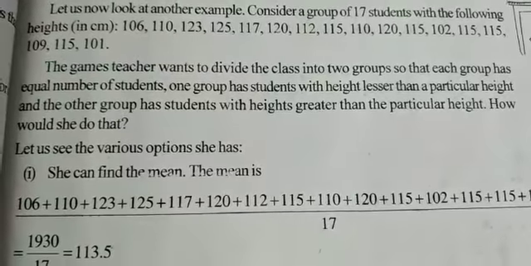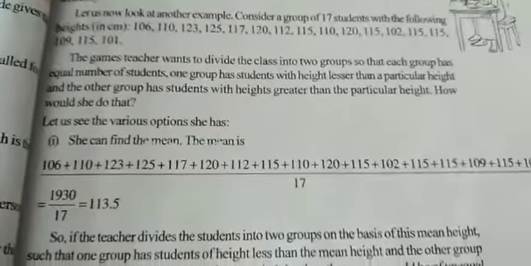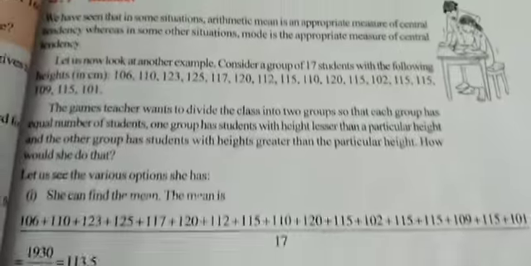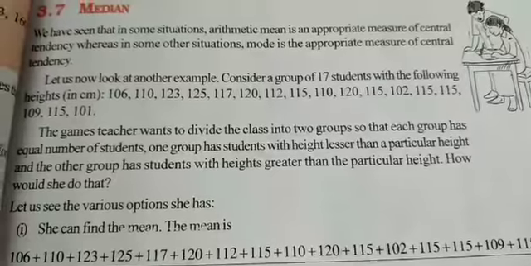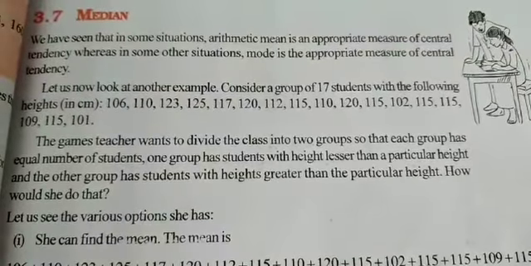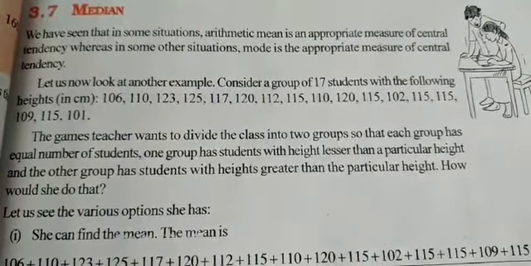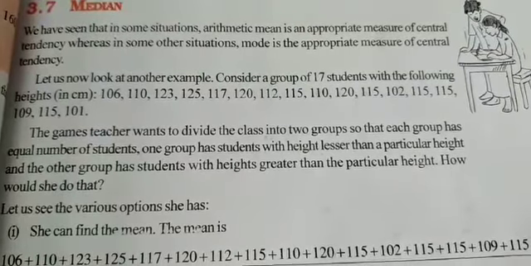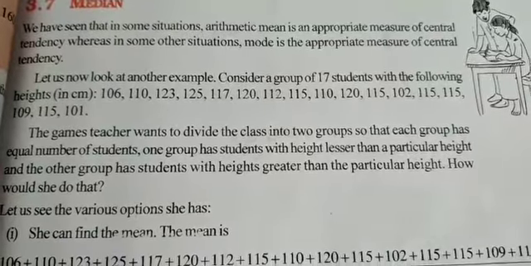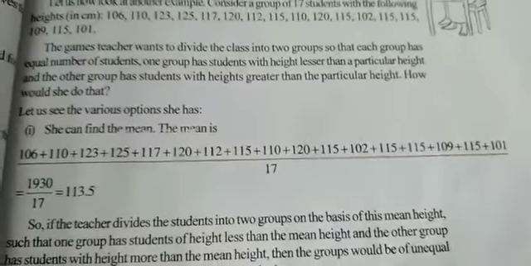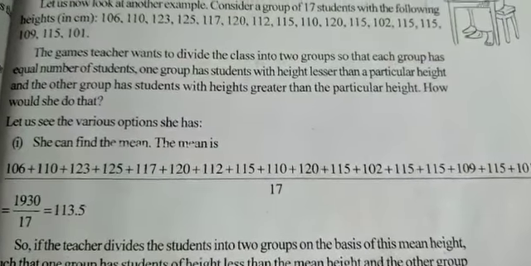Okay, so what can he do? He cannot go for mode, he cannot go for average, that is arithmetic mean, or he cannot go for mode where the observation which is occurring frequently has to be chosen. So these two measures of central tendency are not appropriate in this case. In this case what we have to follow is median. That's the next topic which we are going to cover.